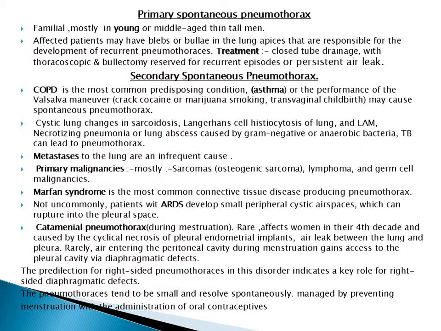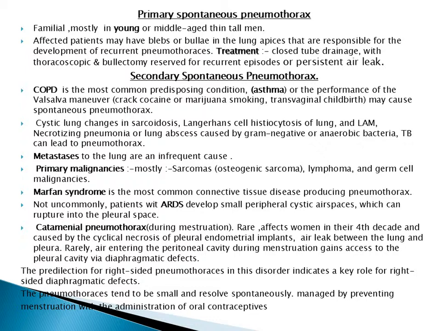Not uncommonly, patients with acute respiratory distress syndrome develop small peripheral cystic air spaces which can rupture into the pleural space and cause pneumothorax. We have a rare type called catamenial pneumothorax, which occurs during menstruation, affects women in their fourth decade, and is caused by cyclical necrosis of pleural endometrial implants, so air leaks between the lung and pleura. Rarely, air may enter the peritoneal cavity and gain access to the pleural cavity via a diaphragmatic defect.